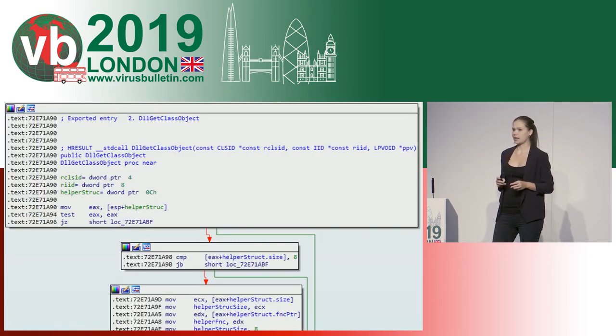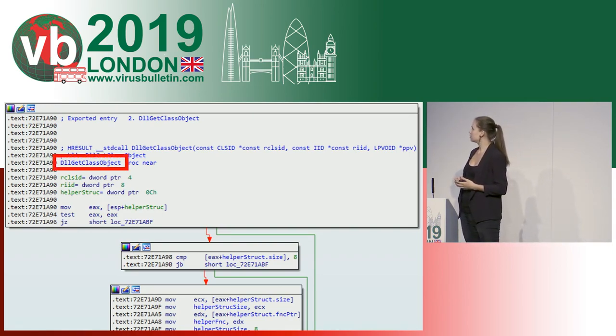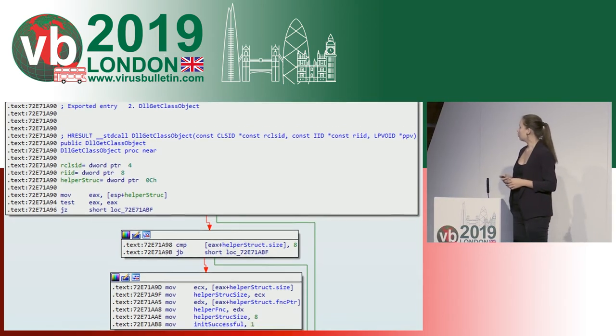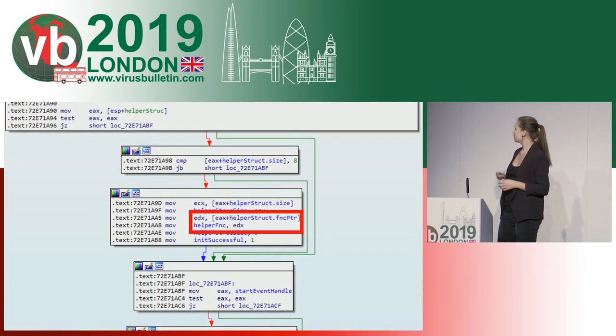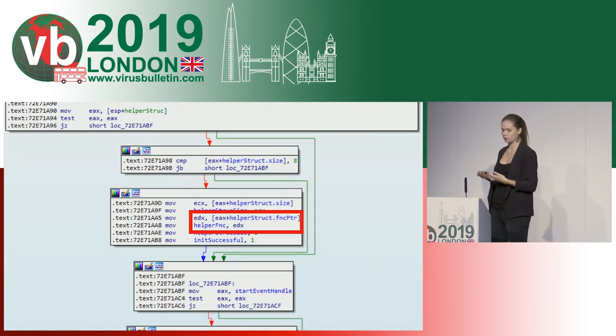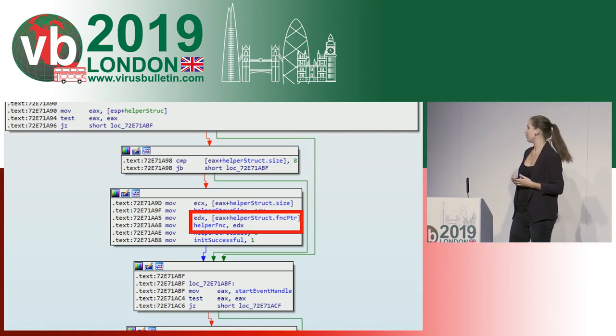When you look at the plugins, they are also DLLs, nothing special at first sight. They use export names that are pretty common. But when you look at the export DllGetClassObject, this is the most important one. As I said, the dispatcher passes a pointer to the most important function, and then the plugin stores the reference to this function in a global variable.